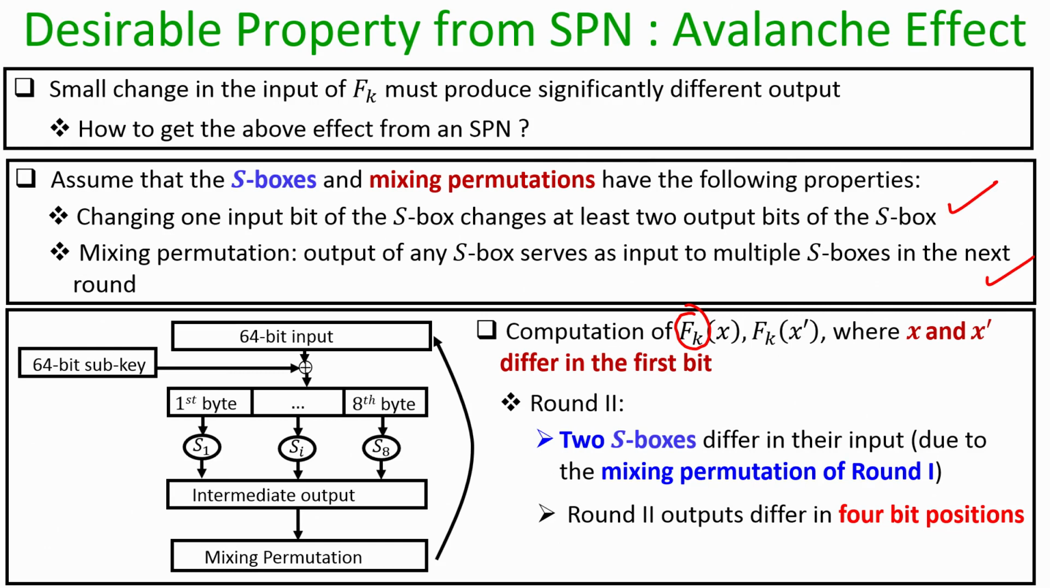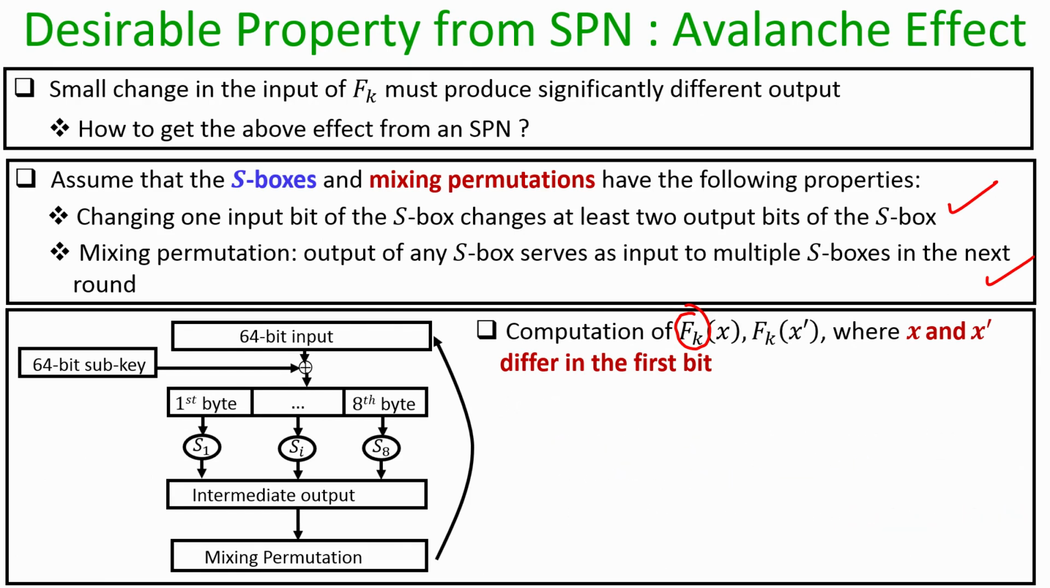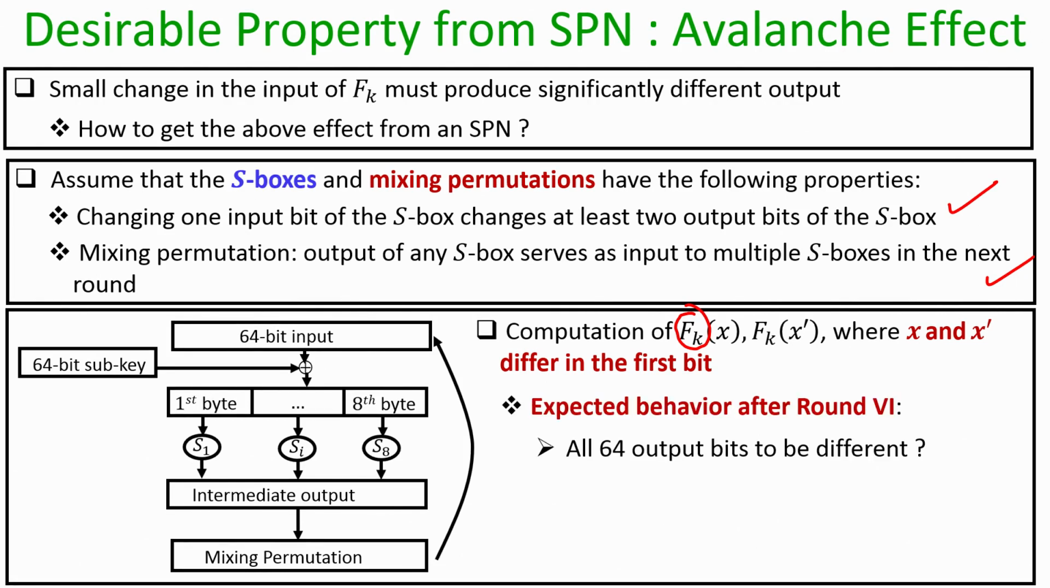And now, those 4 bit positions where the outputs of the SPN with respect to x and x dash are differing will go through this special mixing permutation, and this will ensure that at the beginning of the third round we now have several S boxes whose input bits are differing, and so on. So if we continue operating this SPN for, say, 6 rounds, then ideally we expect that all the 64 intermediate output bits of the SPN are going to be different. But ideally we expect this behavior to be achieved by the SPN, though we will not be able to get it theoretically.